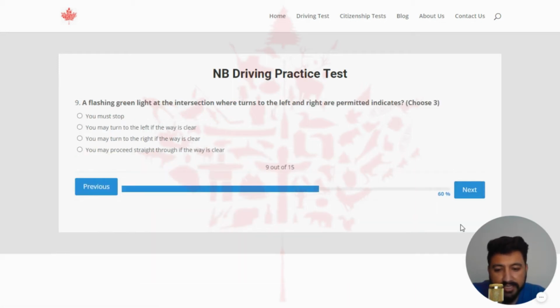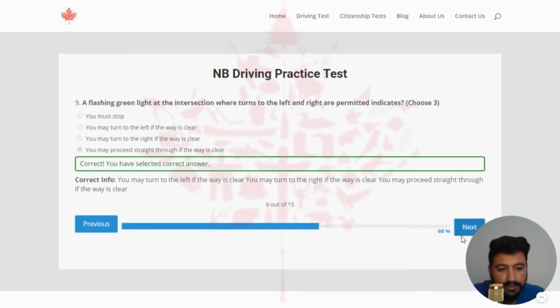Next. A flashing green light at an intersection where turns to the left and right are permitted indicates. Again, you can choose three answers for this question. The first right option is B: you may turn to the left if the way is clear. The next option is also a correct one: you may turn to the right if the way is clear. And the last option is also correct: you may proceed straight through it if the way is clear. So I am going to select the last one. This is the right one.